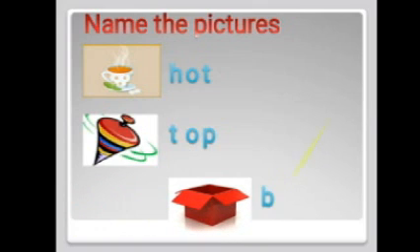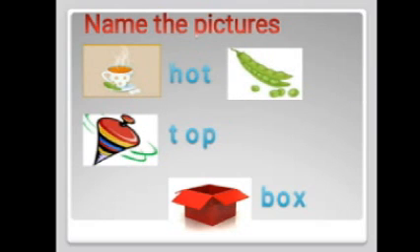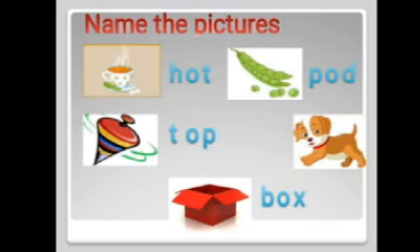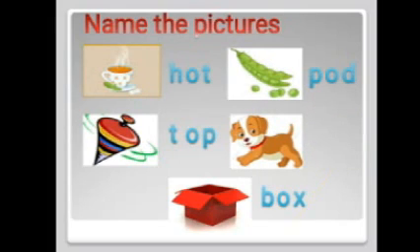B, O, X, box. What picture is this? P, O, D, pod. What picture is this? D, O, G, dog. Okay children, hope you all enjoyed this activity.